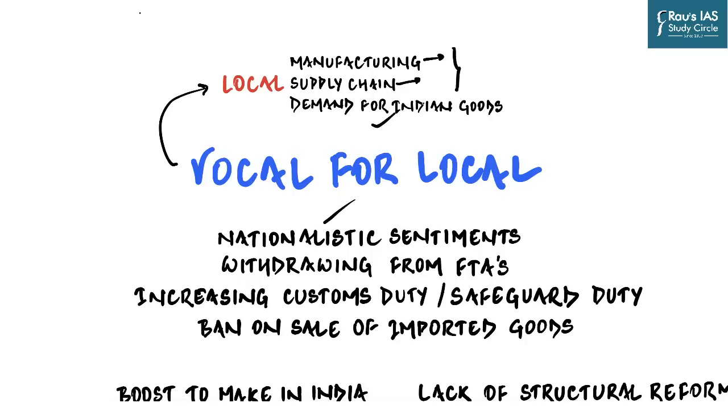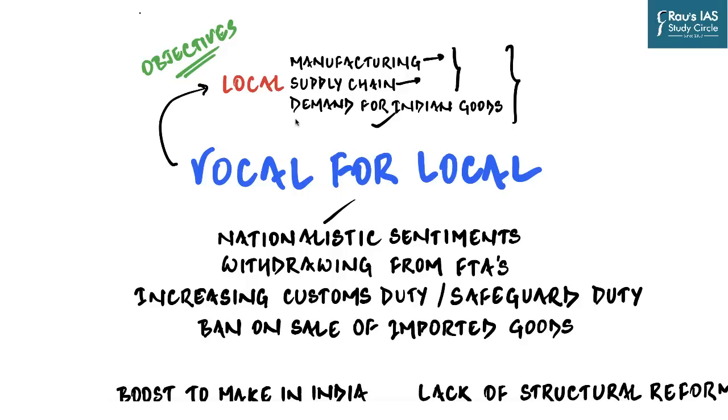And that is why one of the most crucial steps for vocal for local is to create demand for Indian goods. The Indian consumers need to be vocal about buying Indian products. They must not only buy foreign made goods or Chinese products or American products, but they should feel pride in consuming Indian manufactured products. And so these are the three pillars for vocal for local.